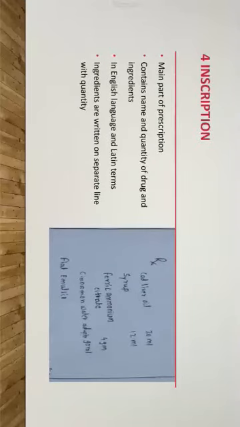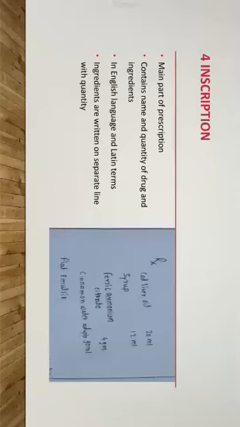Now we'll see the fourth part, that is the inscription. On the screen, you can see the inscription below the RX symbol, that is below the superscription. It is the main part of the prescription. It contains the names and quantities of drugs and ingredients.